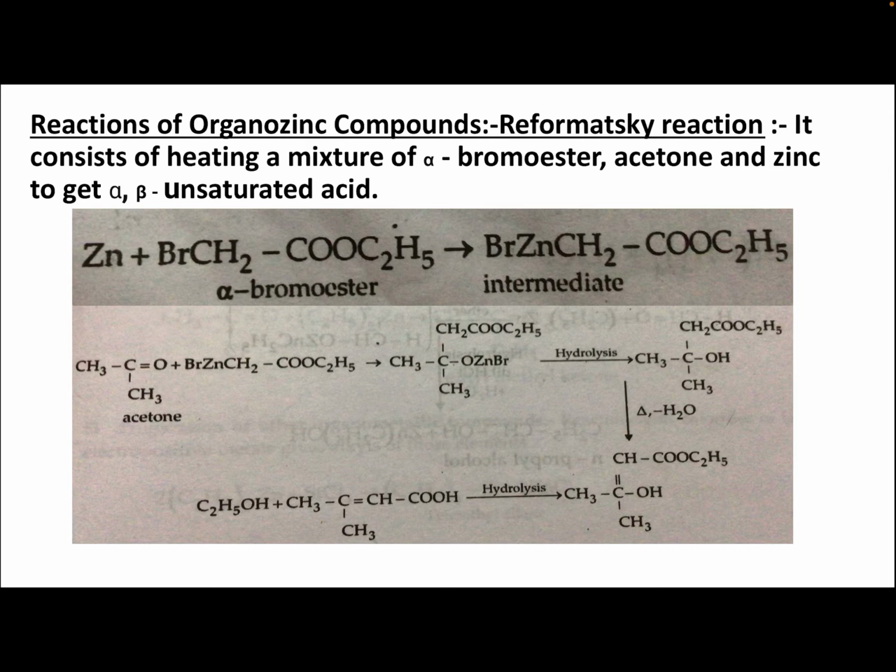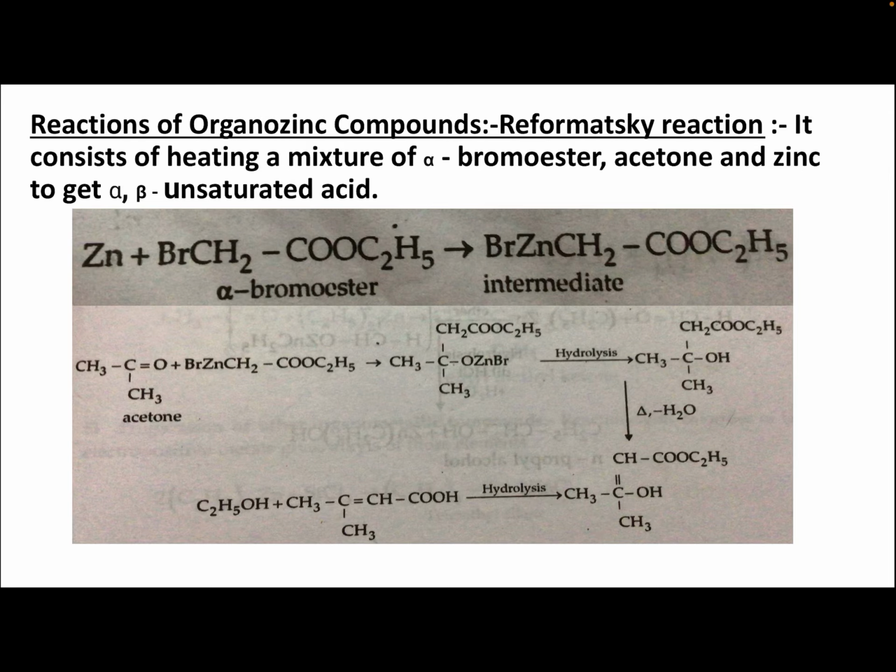On heating, a water molecule is removed and you get CH3 C double bond CH COOC2H5 with CH3. On hydrolysis you get (CH3)2C=CHCOOH plus C2H5OH, ethyl alcohol. This is an alpha beta unsaturated acid. Here COOH is the carboxylic group, and next to it are C and C with a double bond, so it is in the alpha beta position.